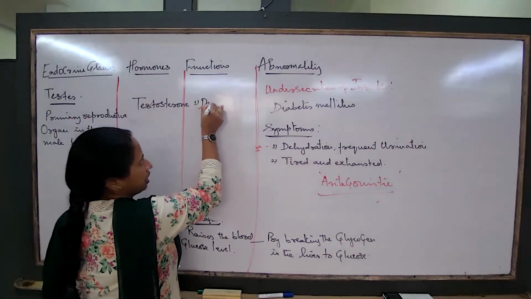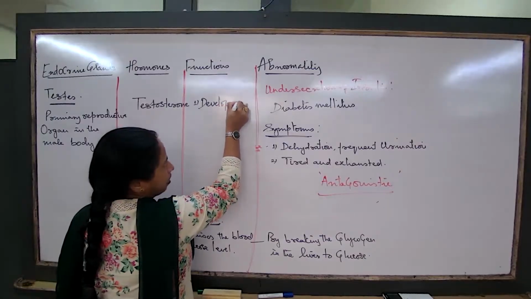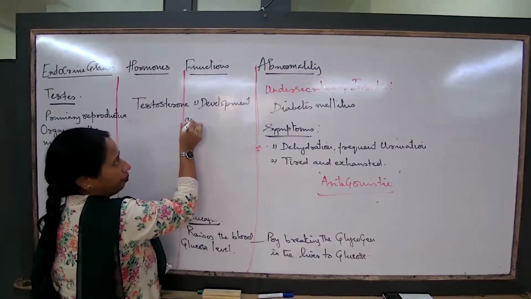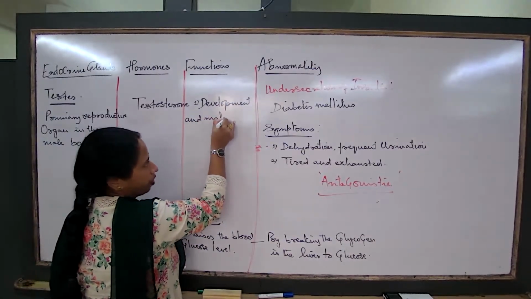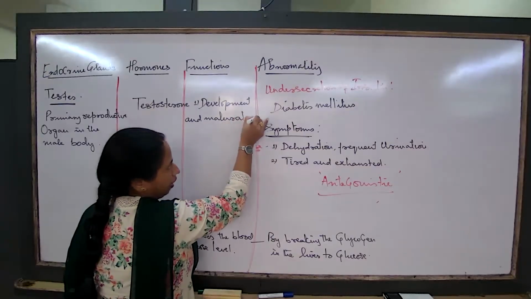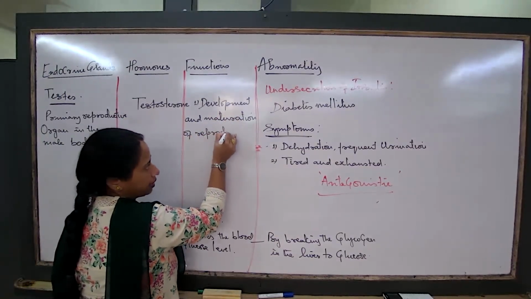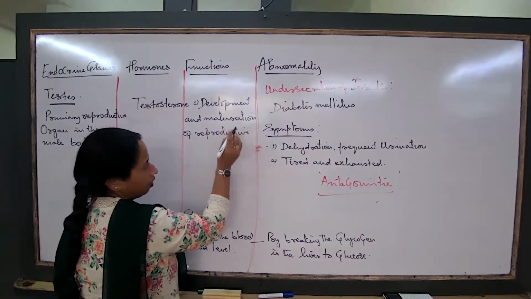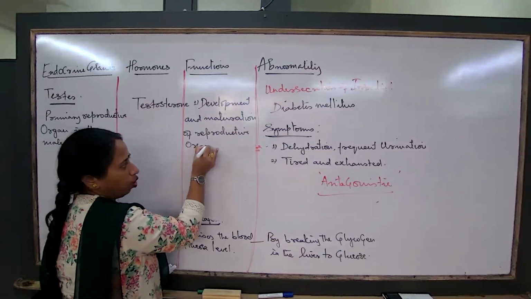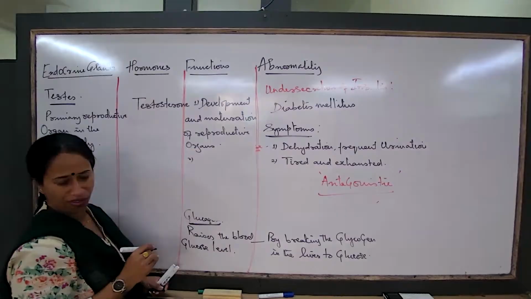The first is the development and maturation of the reproductive organs. The development and maturation of reproductive organs, first function.